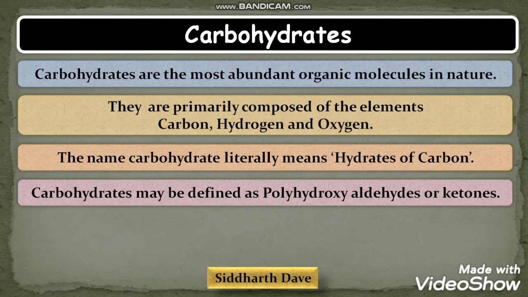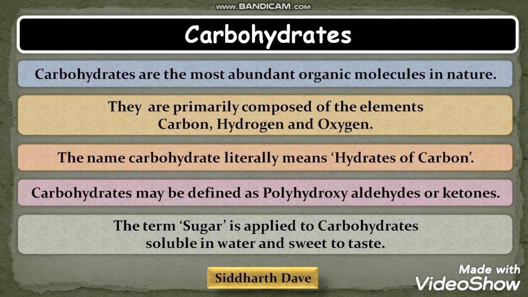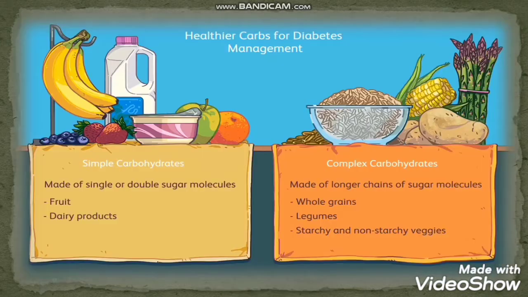Now, friends, see polyhydroxy. Poly says many, and hydroxy means having a hydroxy group, that is the OH group. Now polyhydroxyaldehyde has an aldehyde group, that is CHO, and if the C double bond O group is present, then it is known as a polyhydroxyketone. The term sugar is applied to carbohydrates which are soluble in water and sweet to taste.